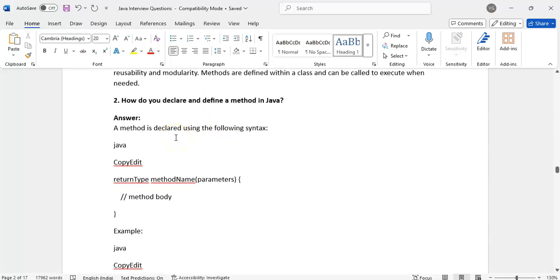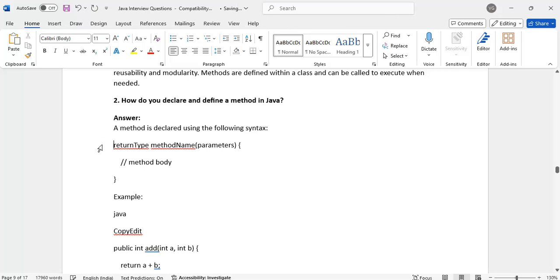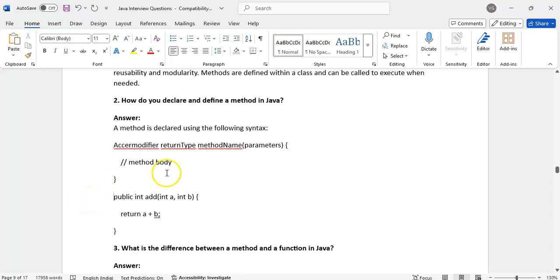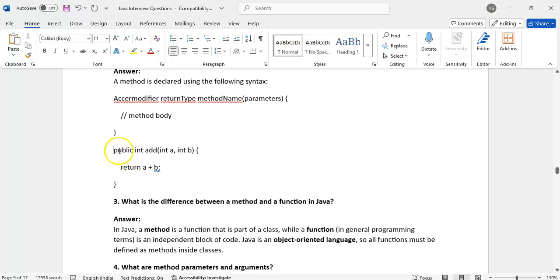How do you declare and define a method? A method is declared using the following syntax. We have an access modifier, return type, method name, and then parameters. A simple example is public int add: public is the access modifier, int is the return type, and add is the method name, followed by parameters and return.